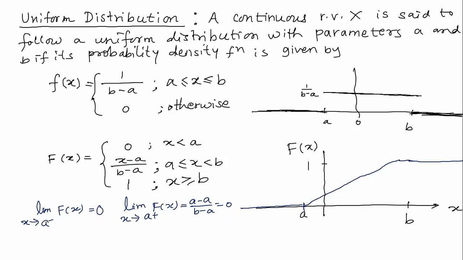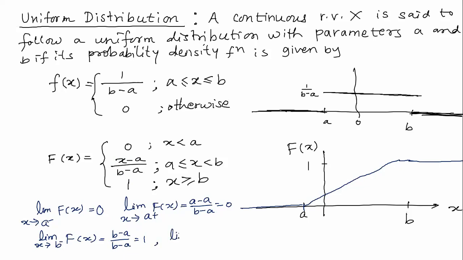Similarly, is it continuous at the point x equal to b? So let us find the limit of capital F of x as x tends to b from the left. We are going to use the formula (x minus a) upon (b minus a). In that we put x equal to b, giving (b minus a) upon (b minus a). This is the left-hand limit, and it is 1.